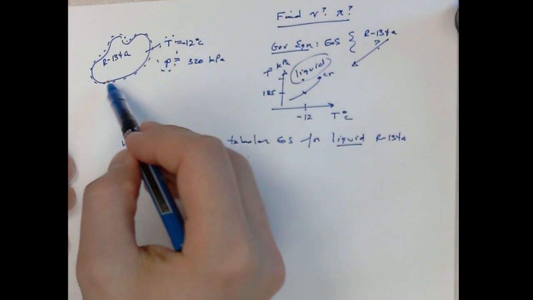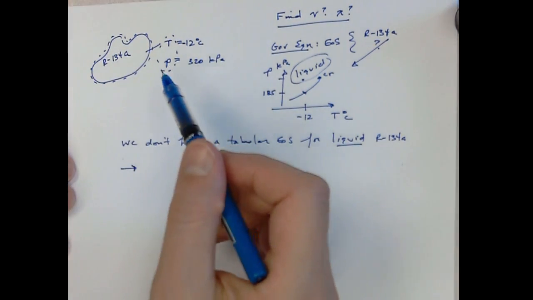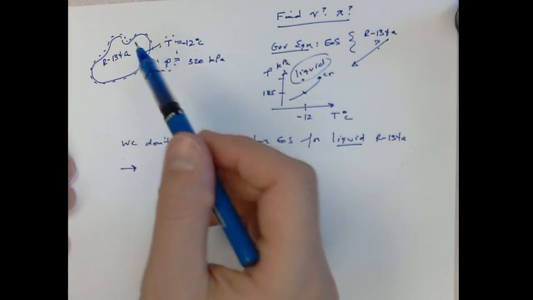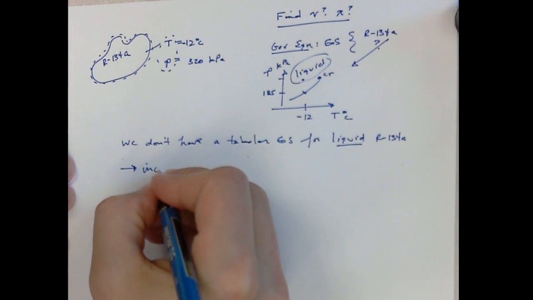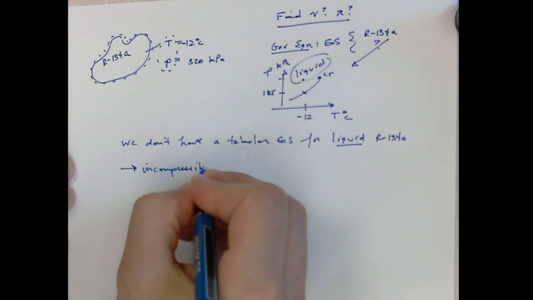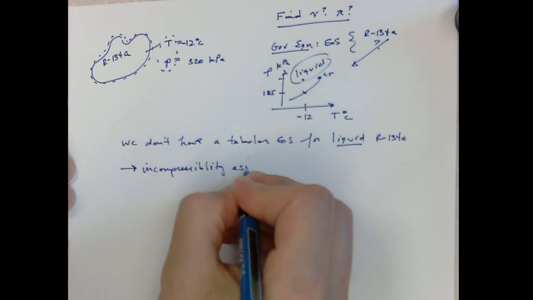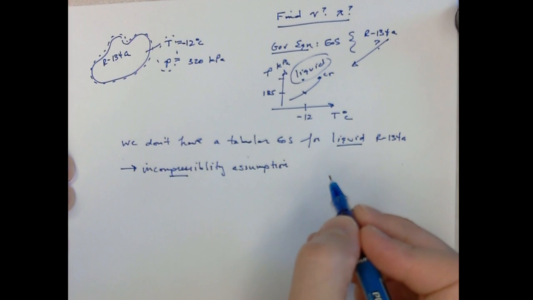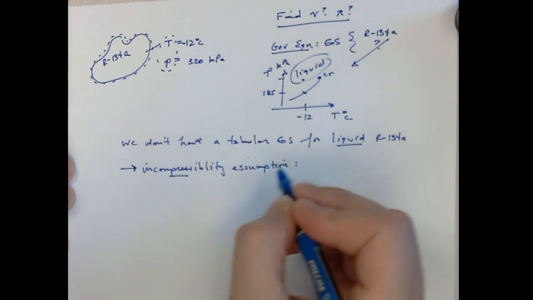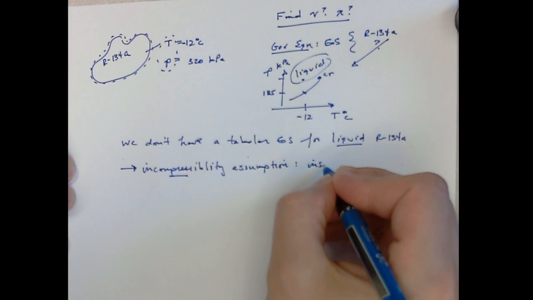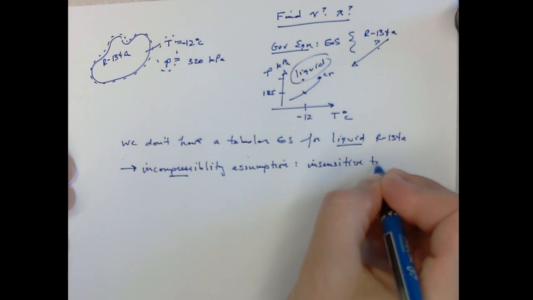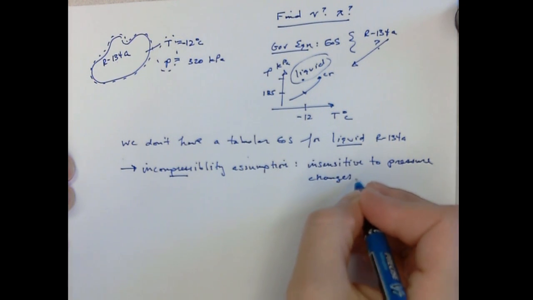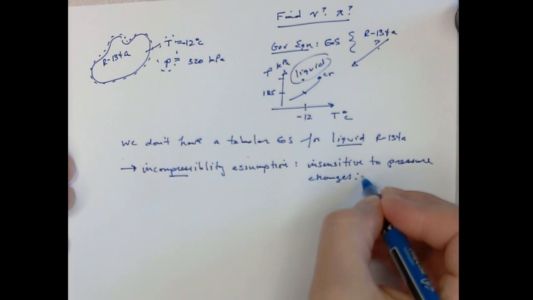If I'm the Hulk and I'm pressing on this blob with all my might, I'm really not going to have the ability to change its volume. But if I heat it up a little bit or cool it down, I will be effective. We call this the incompressibility assumption. The easiest way to understand why is that it's insensitive to pressure. It doesn't want to change with pressure changes. So we use temperature changes.